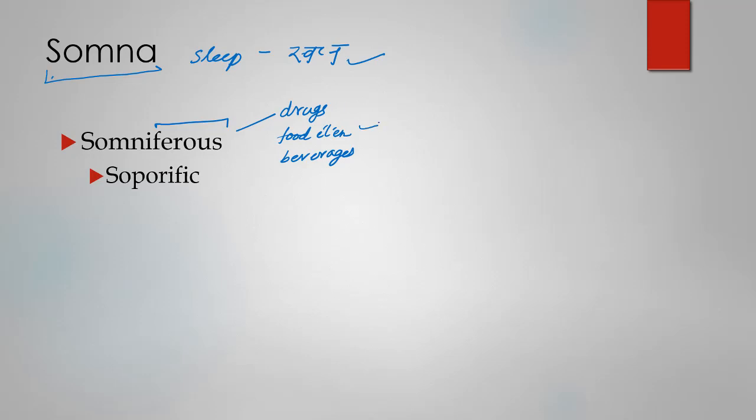Certain combinations of food items are somniferous. Beverages, alcohol, you already know that it causes or induces sleep. So somniferous. And apart from that, somniferous has been used figuratively to describe something like somniferous speech.